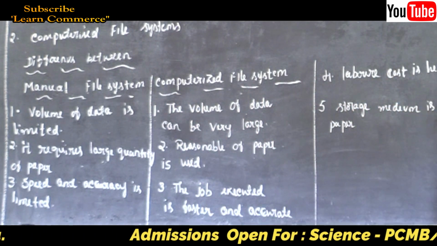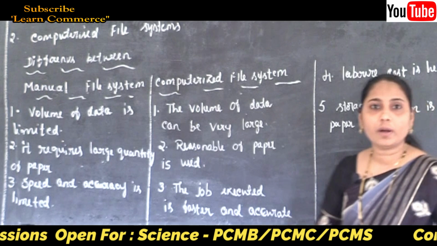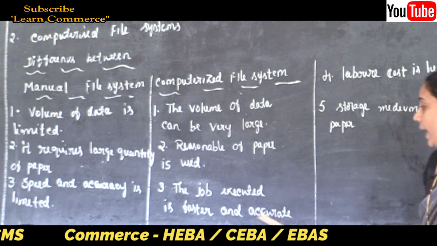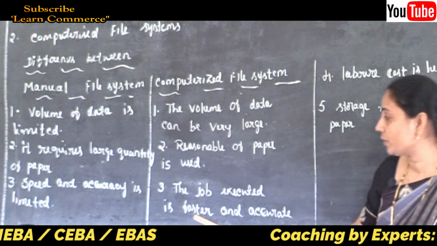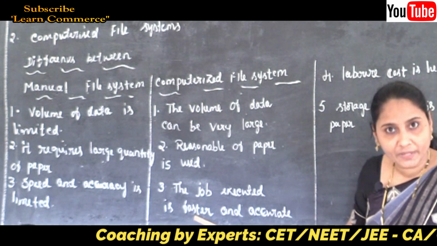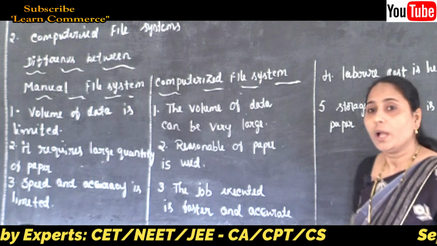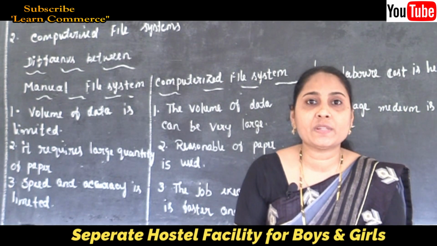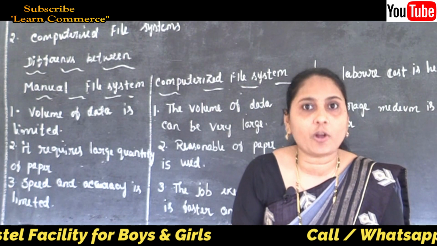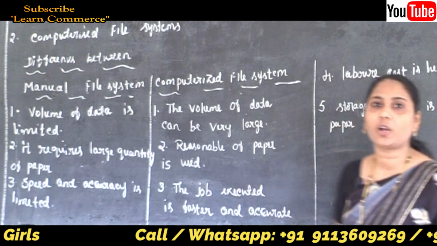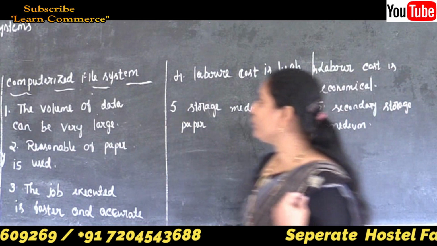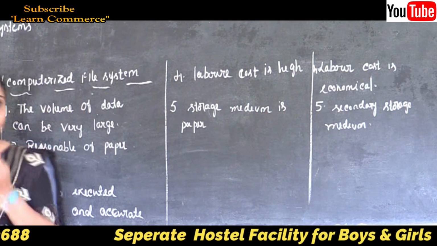The job is executed faster and more accurately. That means it does very high-speed jobs without any mistakes, and that is called accuracy.